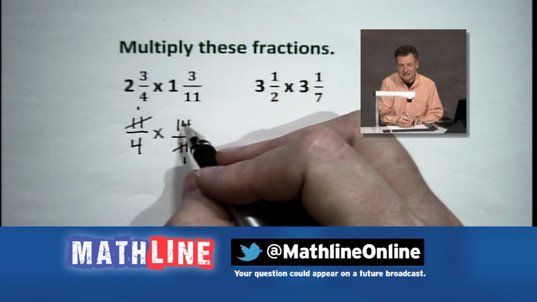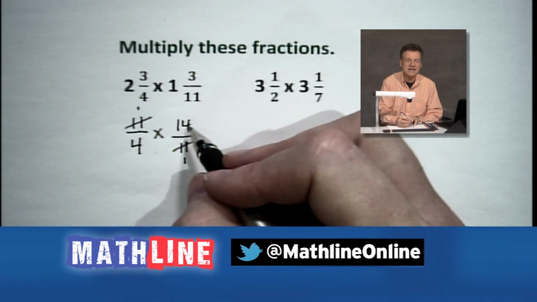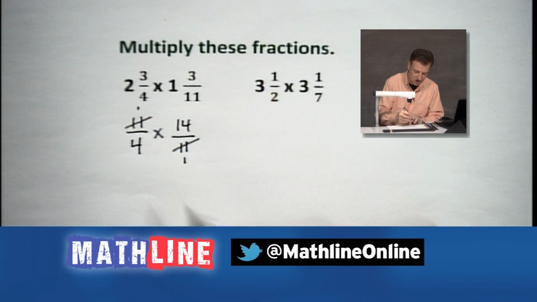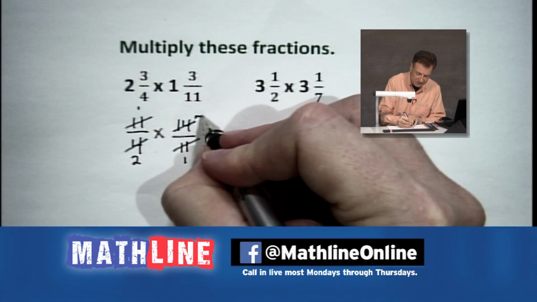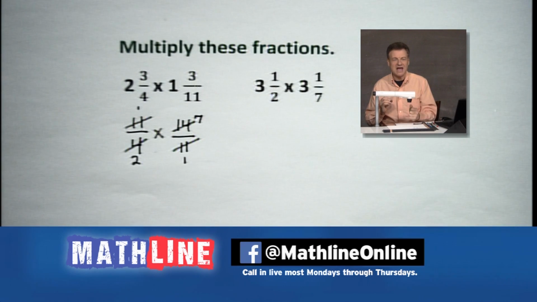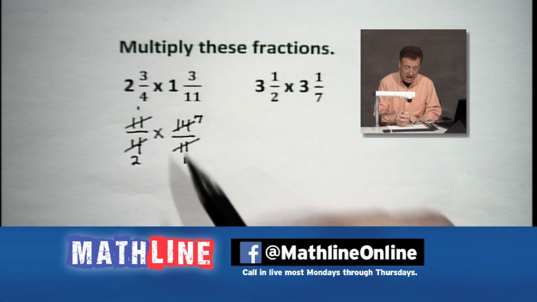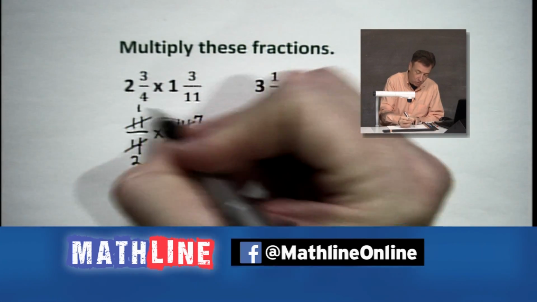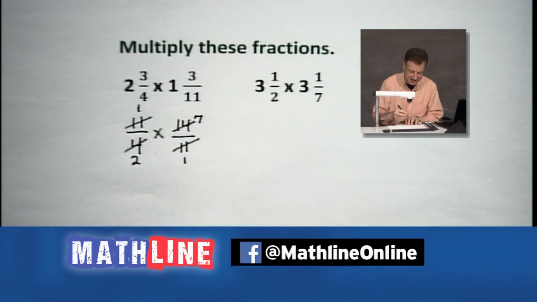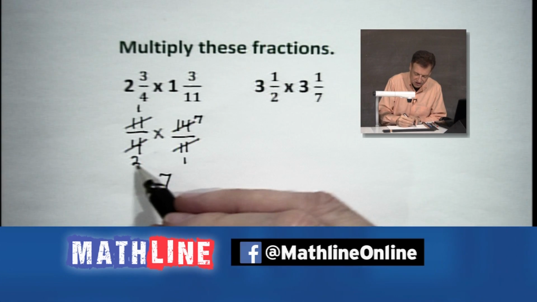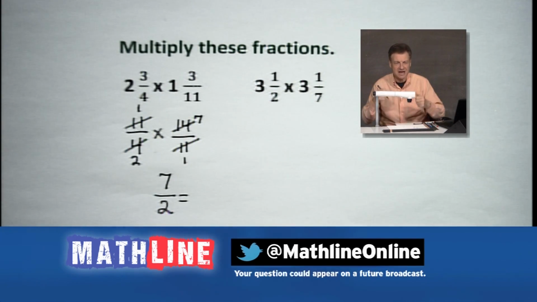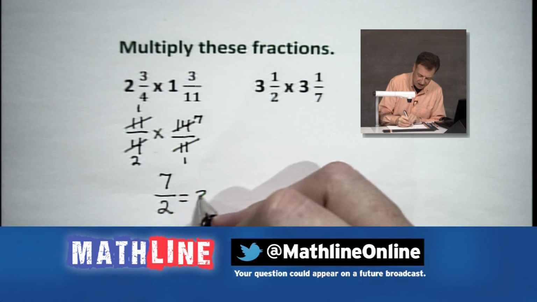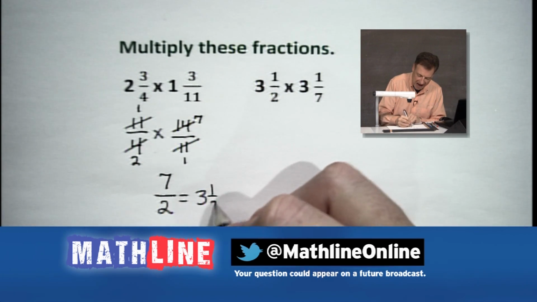And this one is a little different. We can't take 4 into 14, but you can certainly divide 2 into both of these. It's going to leave you with 2, and that's going to leave you with 7. Sometimes we can't knock them out completely, but we can reduce them somewhat, and it's certainly easier to deal with 1 times 7, and 2 times 1, which is 2. Oh, that one's real easy to do. Mental math time, folks. That's going to give us 3 and 1/2.